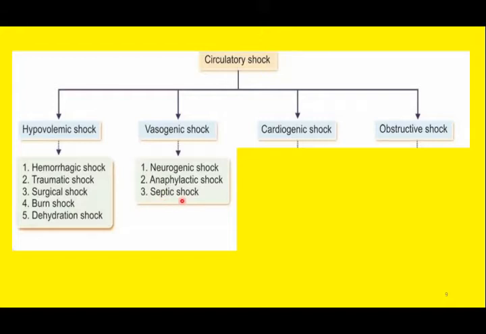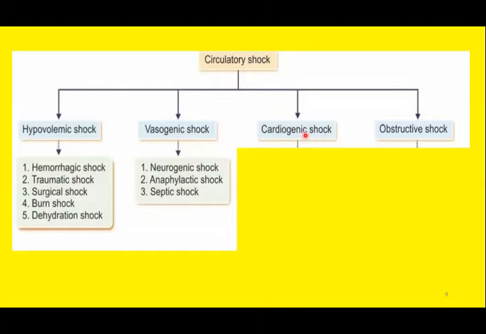And the collective terminologies for these three types of shock is vasogenic shock. You can say these are the subtypes of vasogenic shock. The pathophysiology in each of these subtypes is different. We will discuss the details later.